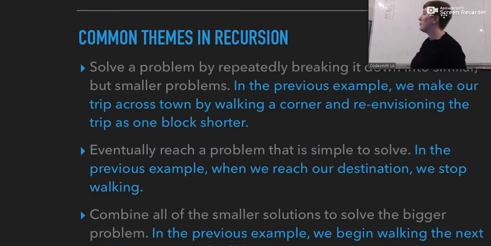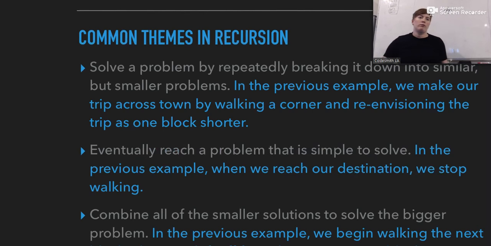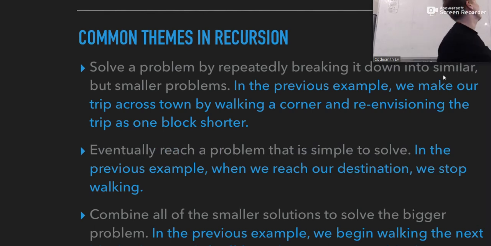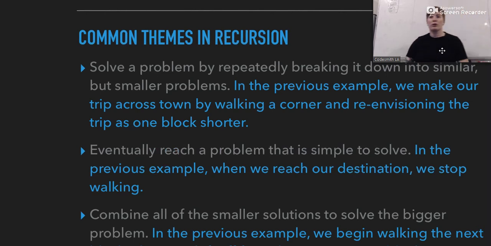Eventually, we reach a problem that's simple to solve. Again, walk to a corner, left or right, north or south, east or west. Walk to a corner, do that same thing. It's repetitive. It's boring. That's why I keep saying it over and over again, because it's repetitive. Then combine all of the smaller solutions to solve that bigger problem. Walk one block at a time, one step at a time, and eventually you get to where you're going.